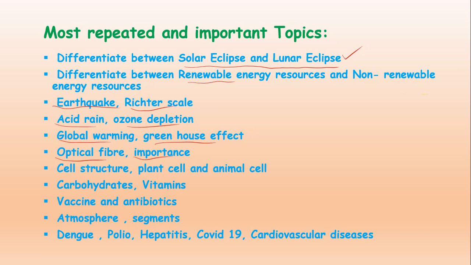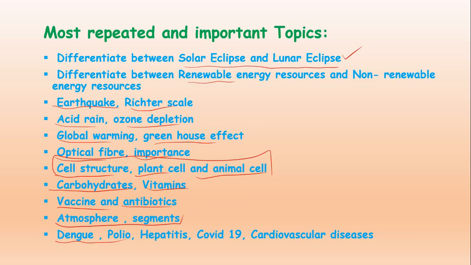importance of optical fiber, cell structure, plant cell and animal cell, very important topic. Then carbohydrates and vitamins, vaccine and antibiotics, atmosphere and what the segments of the atmosphere are.